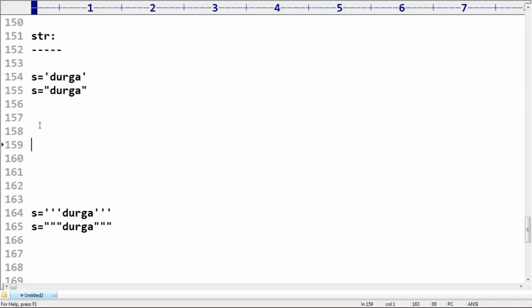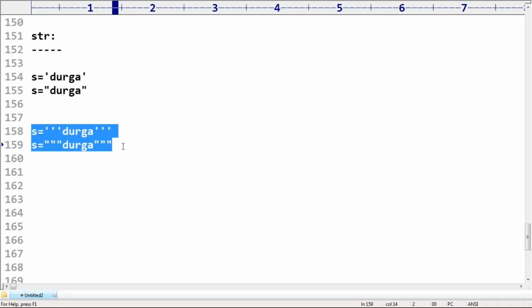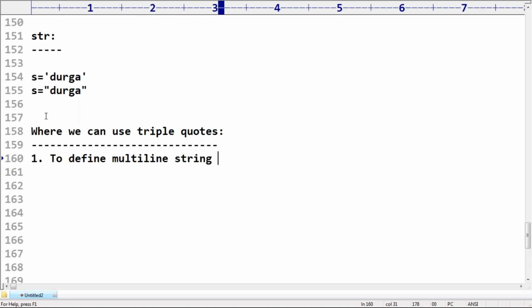Second one: when will we go for the triple quotes style? There are two reasons we can go for it. Reason number one, where we can use triple quote symbols: there are two places. One place is to define multi-line string literals.